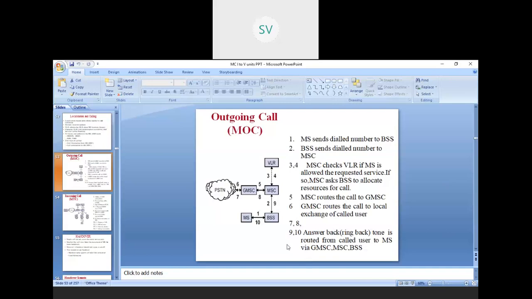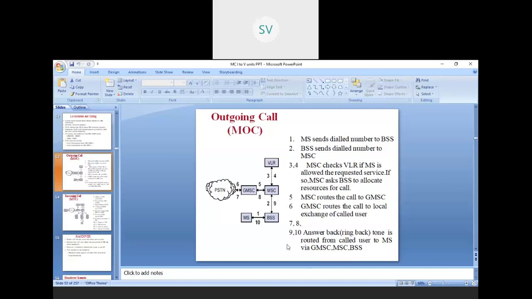Once that checking is over and it is okay, the MSC asks the BSS to allocate the resources for the call. Whatever resources are needed, the routing and all other resources for sending the call, the MSC is the one which is supposed to allocate. So the MSC asks the BSS to allocate all the resources for the call.